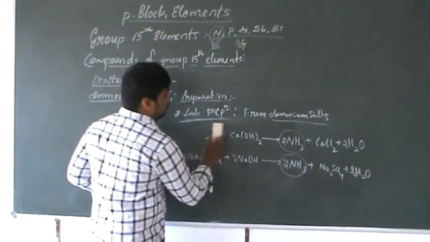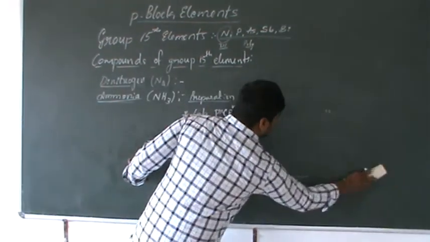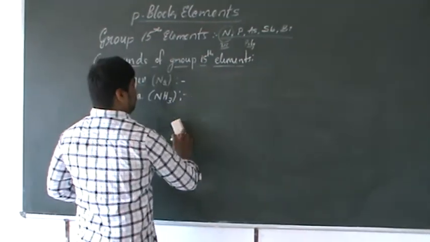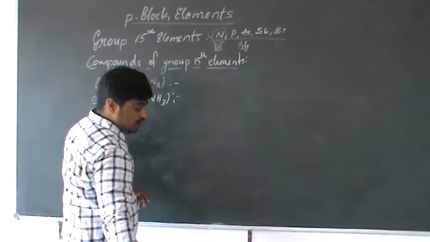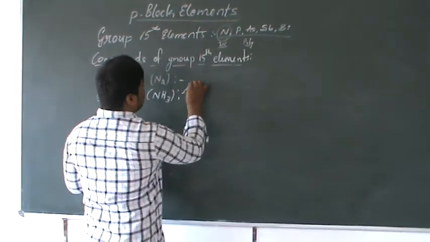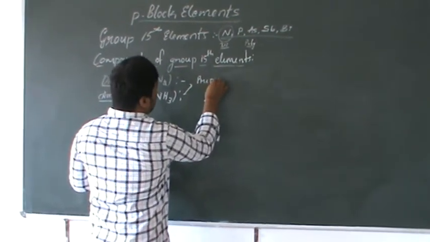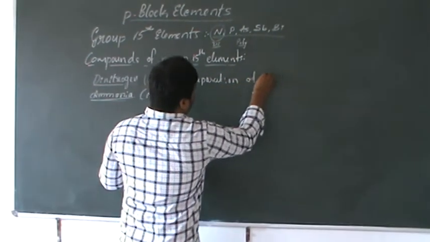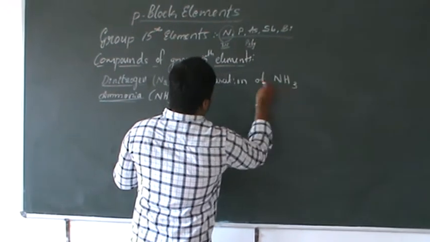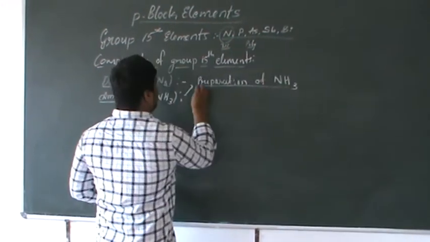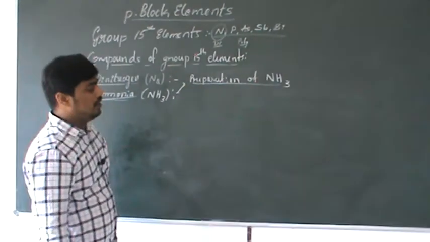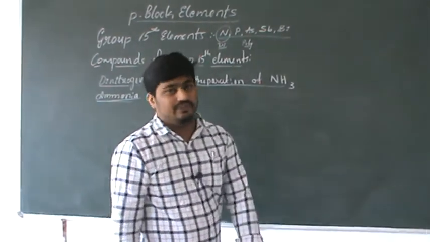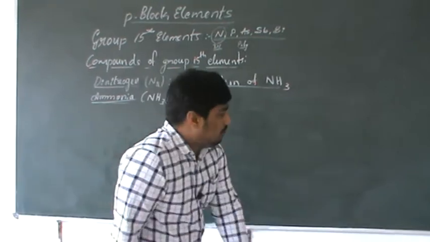Okay, let's move on to the industrial preparation of ammonia. Very important concept from your exam point of view. It is an industrial method of preparation, and this is a very important concept and a definite question for your exam.